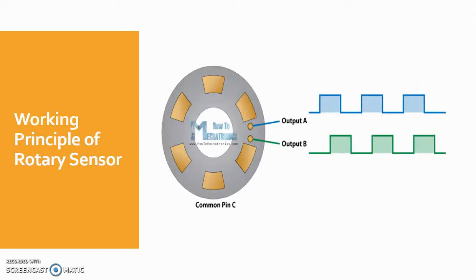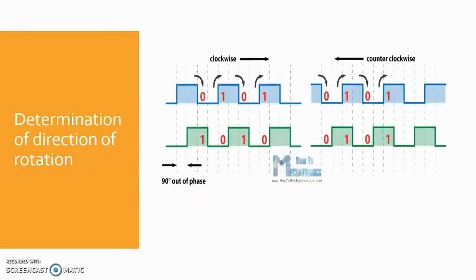However, if we want to determine the rotation direction, we need to consider both waves at the same time. We can notice that these two output signals are displaced 90 degrees out of phase from each other, as you can see here. If the encoder is rotating clockwise, the output A will be ahead of output B.